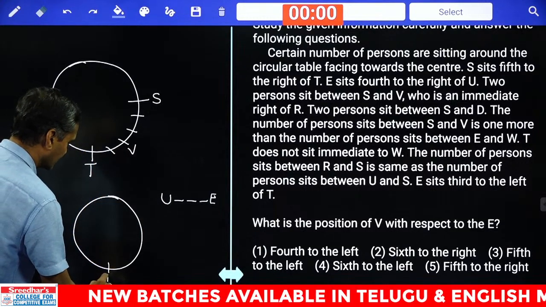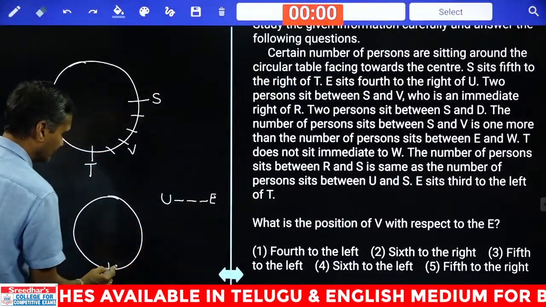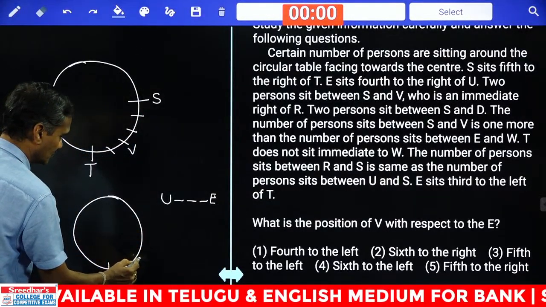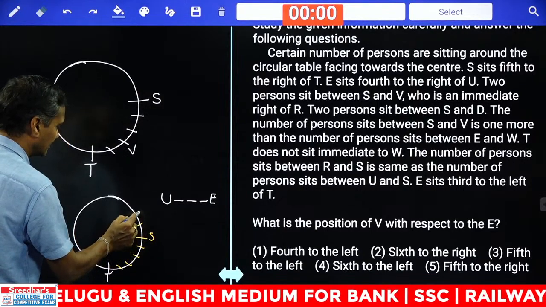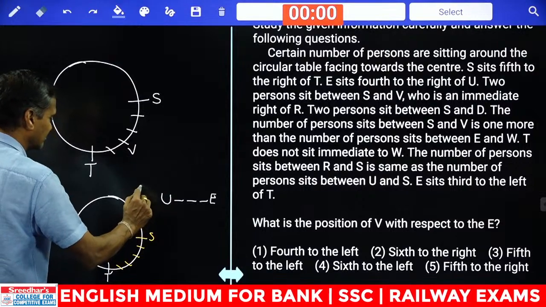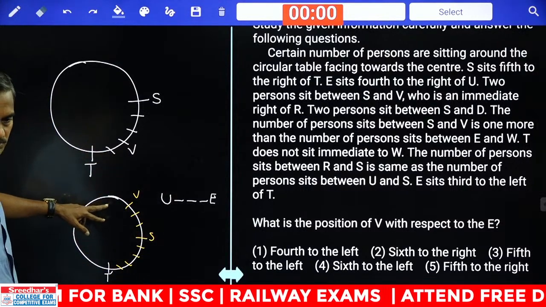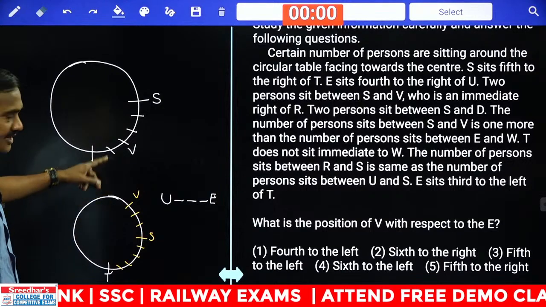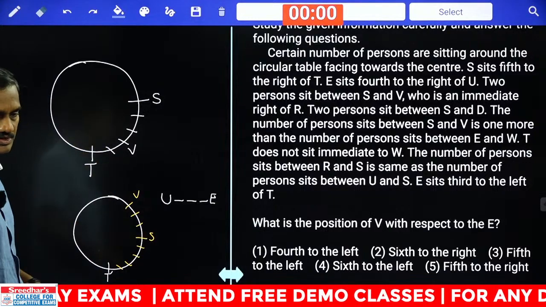Now T is here. And S sits fifth to the right of T. 1, 2, 3, 4. S is here. And again, between S and V, there are exactly 2 people. V is at this place. Are you getting this one or not? As there are 2 different possibilities, we have taken 2 different cases.